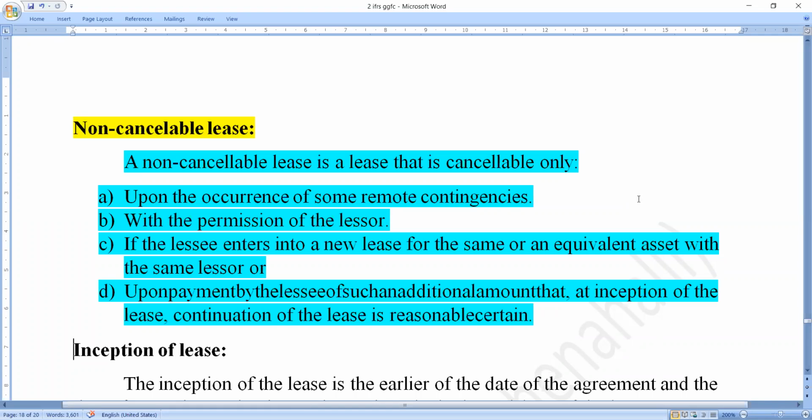The first one they say is because of the remote contingencies. Remote contingencies means unable conditions. Unable conditions means, for example, if the lessor is dead, or he has insolvency, or he has lunacy, he is a mad person, in that situation it will be terminated.